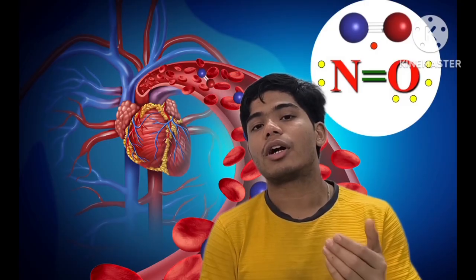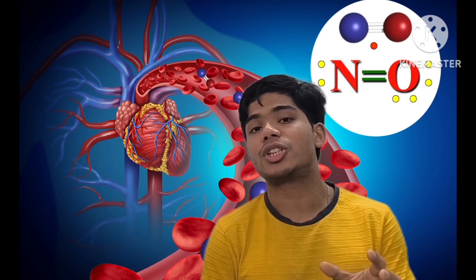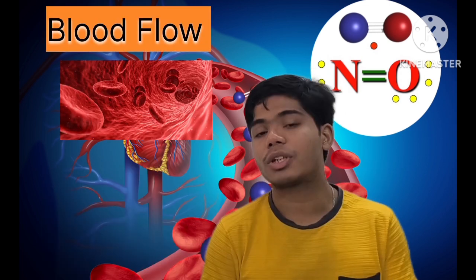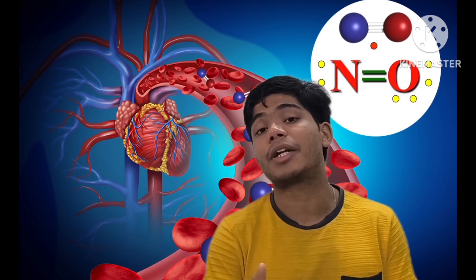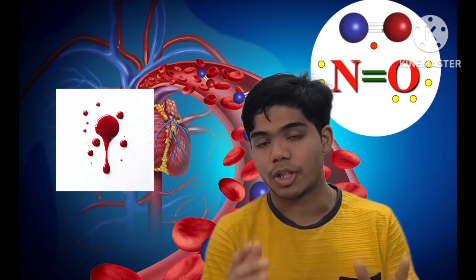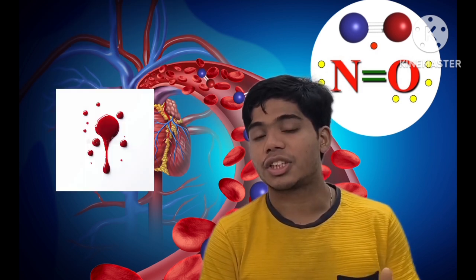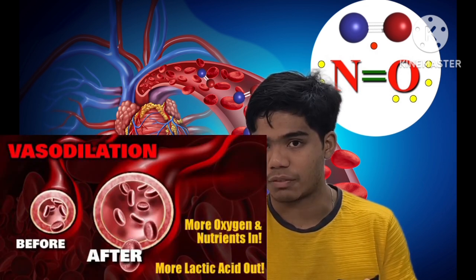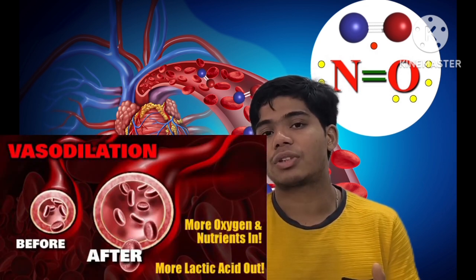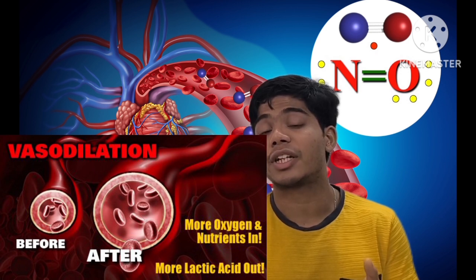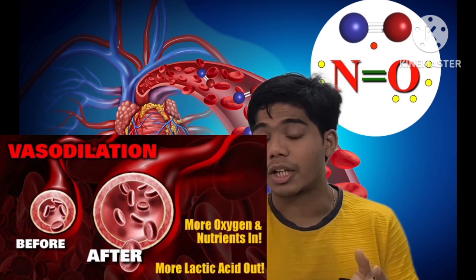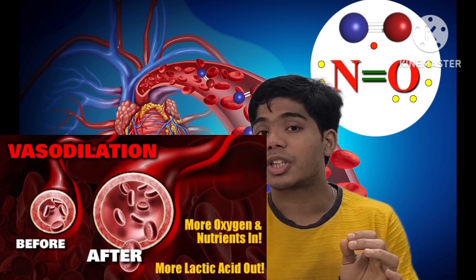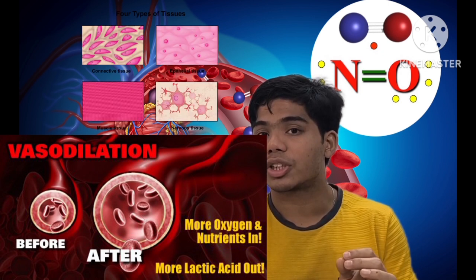Now I'm going to explain how the release of nitric oxide affects the blood flow, and how it maintains the blood in a liquid form. The first reason is that nitric oxide causes vasodilatation of the blood vessels, which increases the blood flow, and due to this the supply of oxygen and nutrients to the tissues is also increased.